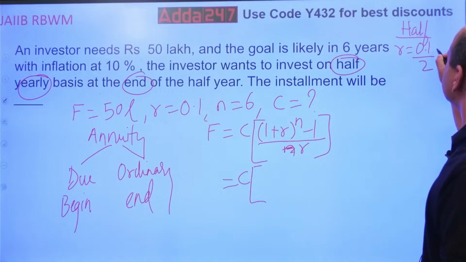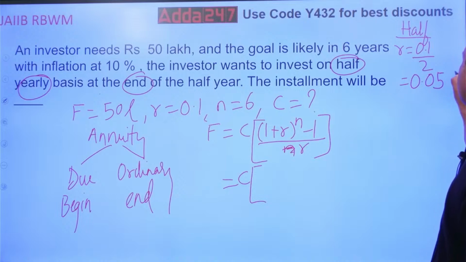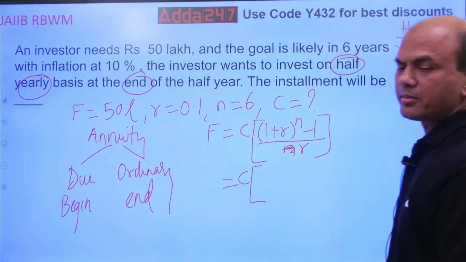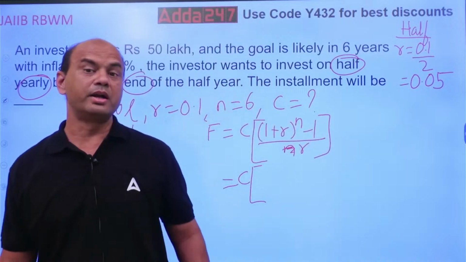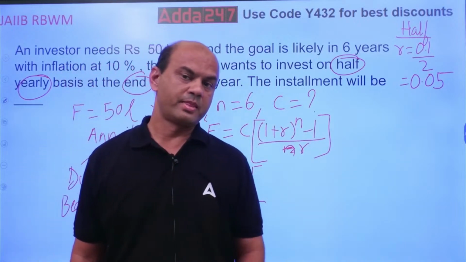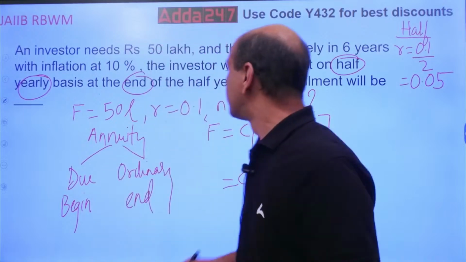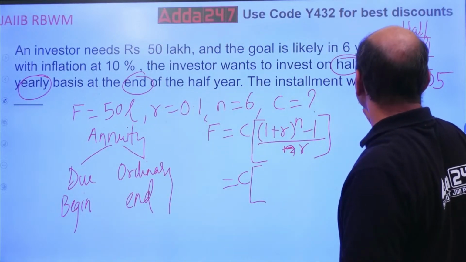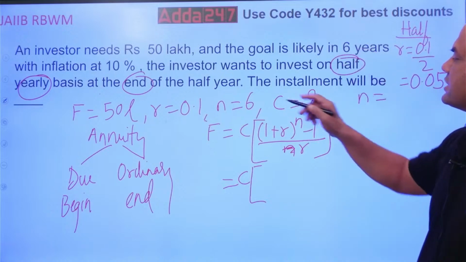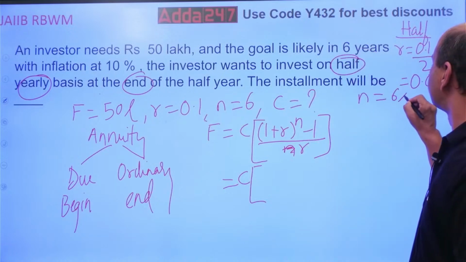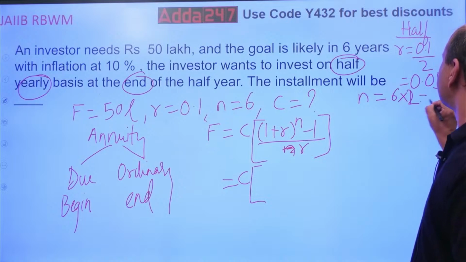So 0.1 upon 2. What is the answer? This will be 0.05. And kindly note, the number by which you divide R, the same number you will multiply to N. So N will become 6 into 2, which is 12.